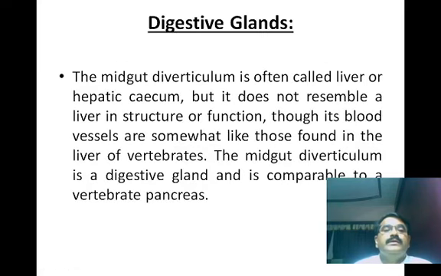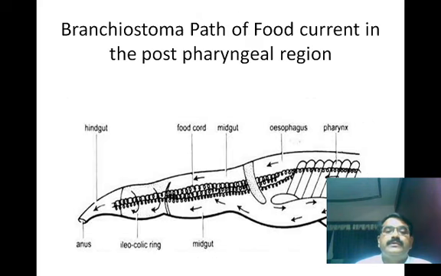So the digestive gland occurring in the alimentary canal of Amphioxus is the midgut diverticulum. Here is the midgut diverticulum, which is present at the junction of the pharynx.